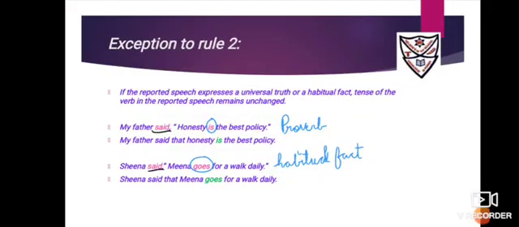For example, if the statement of the direct speech shows some universal truths like the earth revolves around the sun, I can never say that the earth revolved around the sun. It is a universal truth. If there are habitual facts like I prefer a cup of coffee every morning, it's just a habit. Or it could be proverbs like honesty is the best policy, all that glitters is not gold, too many cooks spoil the food. So if they are proverbs, universal truths or habitual facts, the tense of the reported speech remains unchanged.